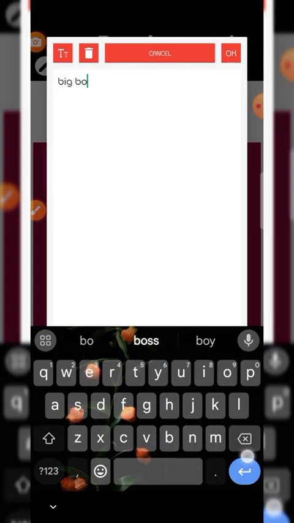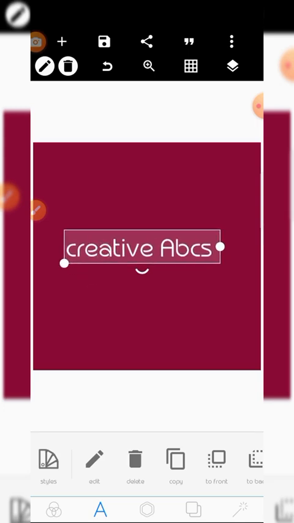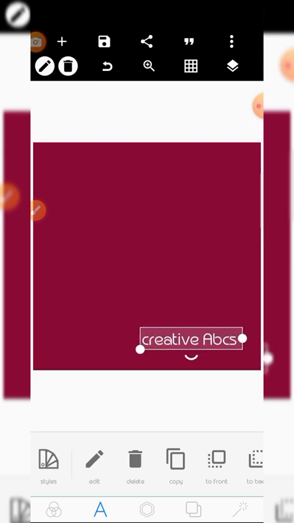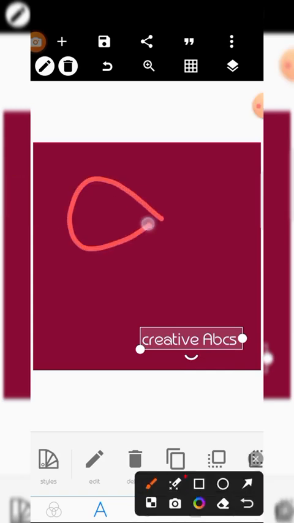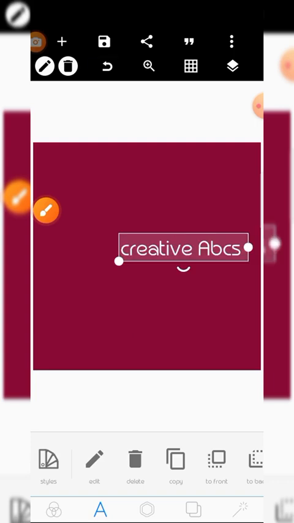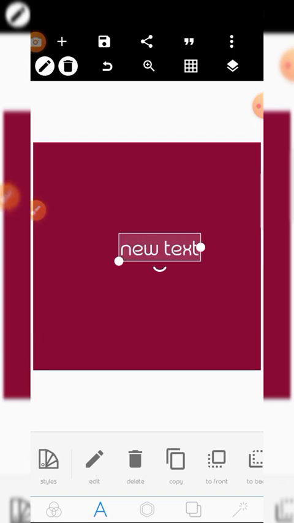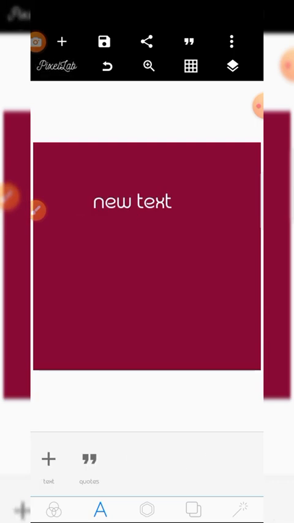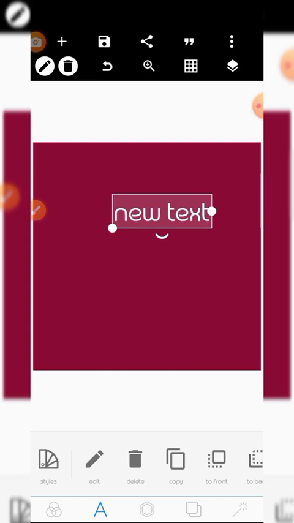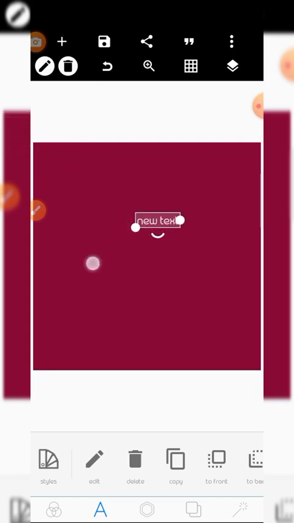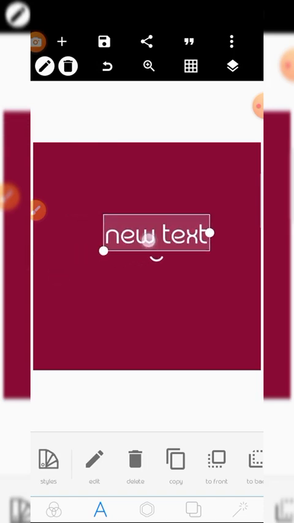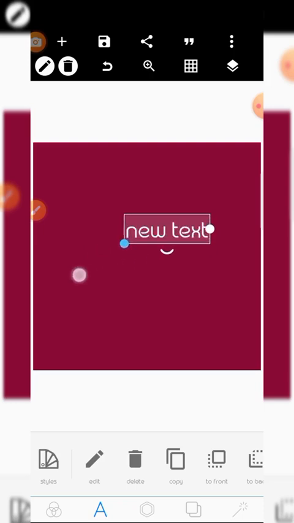For example, let me type again a word, Creative ABCs. Then maybe it was here and I wanted to bring it to the middle here. I press undo. Now if I want to bring back the text I wrote, Creative ABCs, I can't redo. Instead it just undoes the work. It does not put a redo.